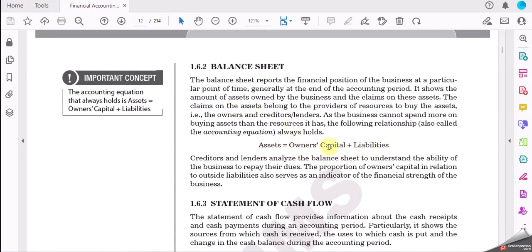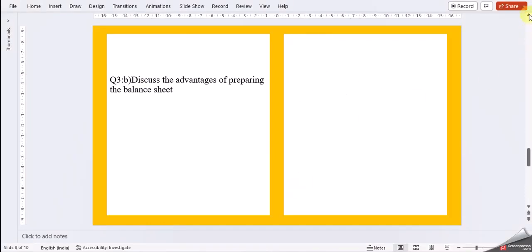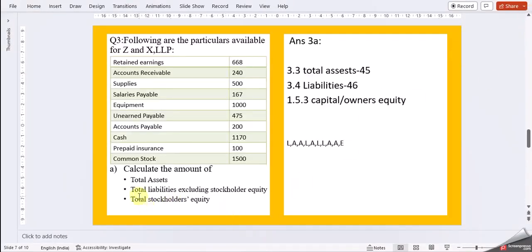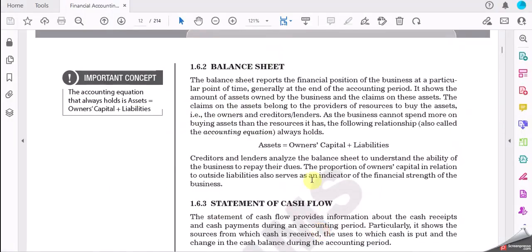Just be careful with question 3A. The catch is in the second part, where it says total liabilities excluding the stockholders' equity. So take care of this information when you are calculating. Of course, when you go for the liabilities you will be excluding it, but they have mentioned it exclusively here. So assets equal owner's capital plus liabilities.